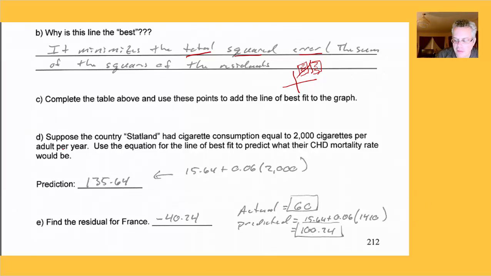All right, my favorite country to visit, Statland. I had a cigarette consumption of 2,000 cigarettes per year. Make a prediction. You just plug it into the equation. This is what we get.